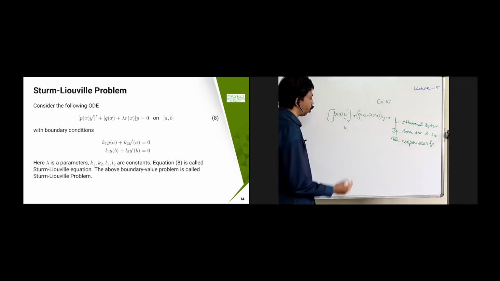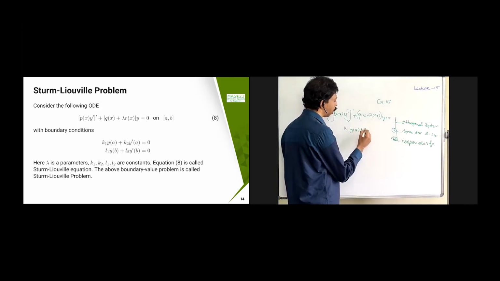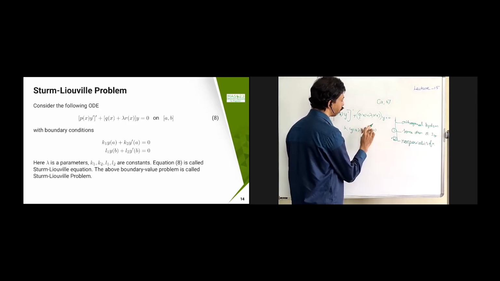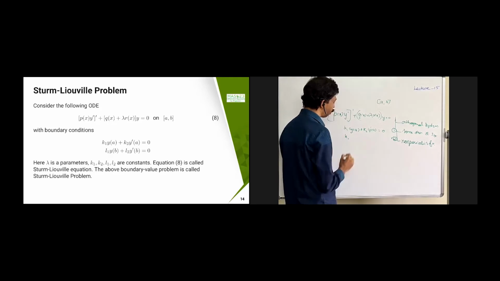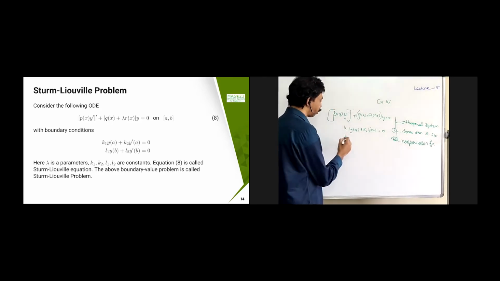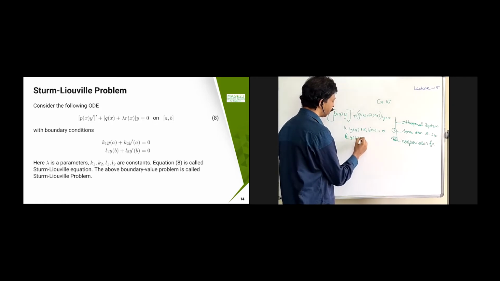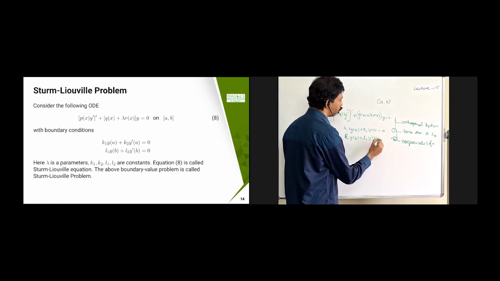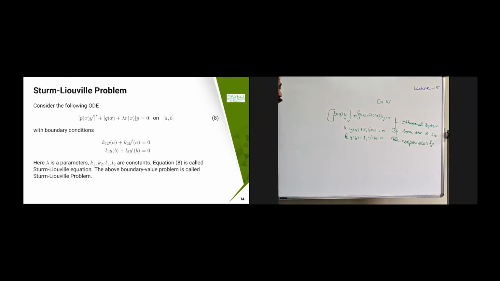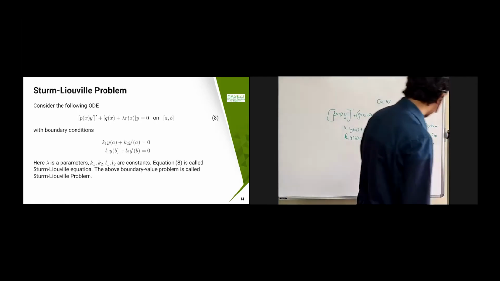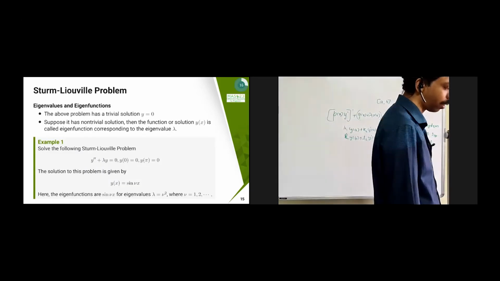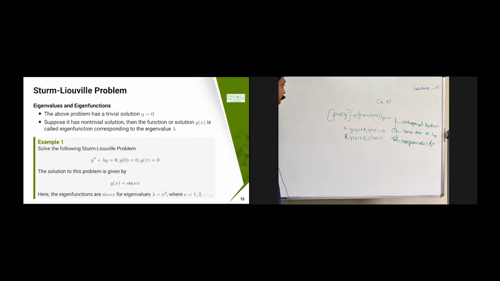I am going to define the boundary conditions also: k1 of y of a plus k2 of y dash of a equal to 0, and let me put some other symbol, l1 of y of b plus l2 of y dash of b equal to 0. So this system is called the Sturm-Liouville system. This is the boundary value problem. This equation is called the Sturm-Liouville equation, and together it is called the Sturm-Liouville problem. This is going to help us answer this question. Let us see. For this problem, the trivial solution is y equal to 0.